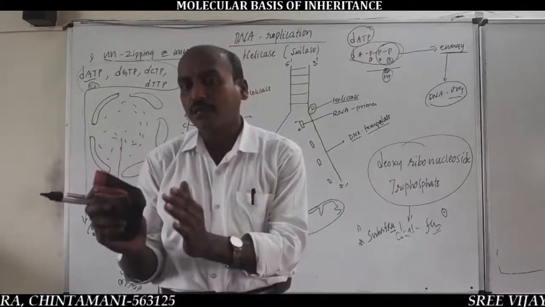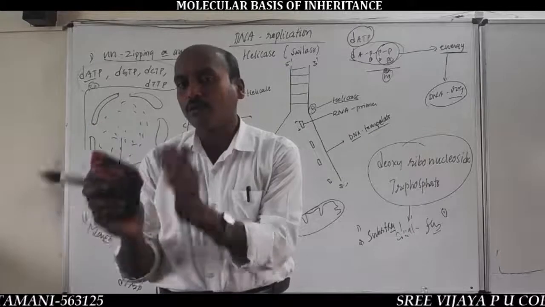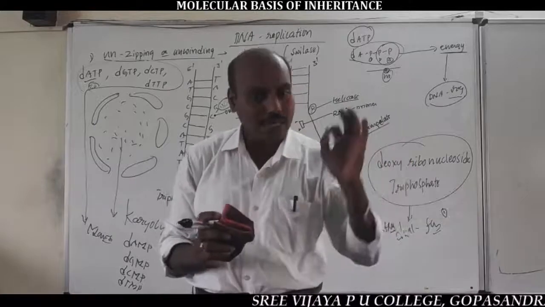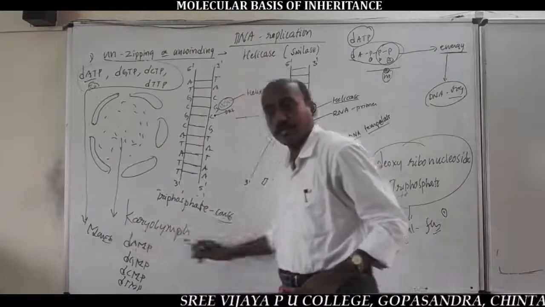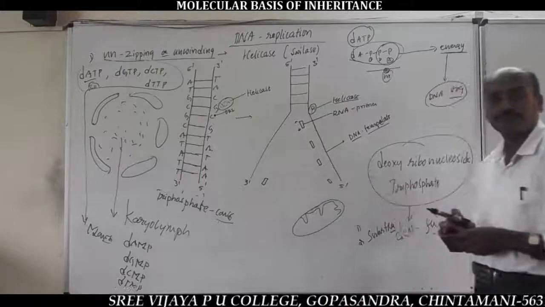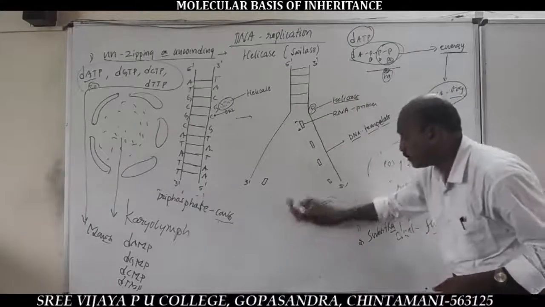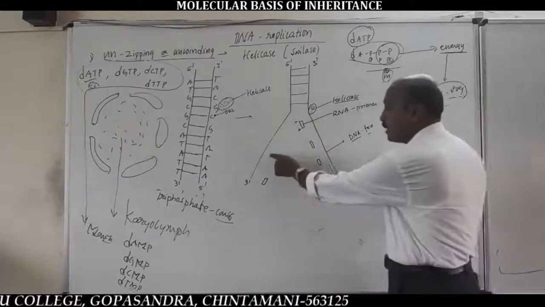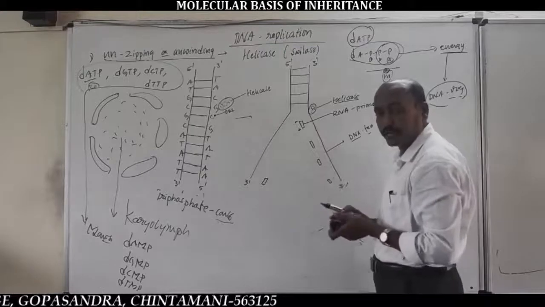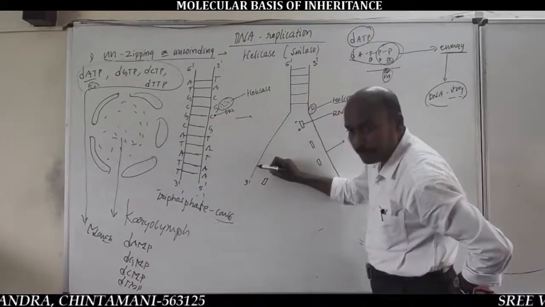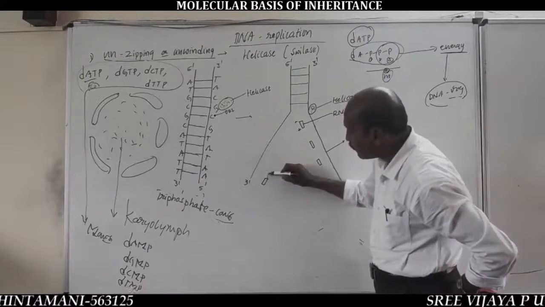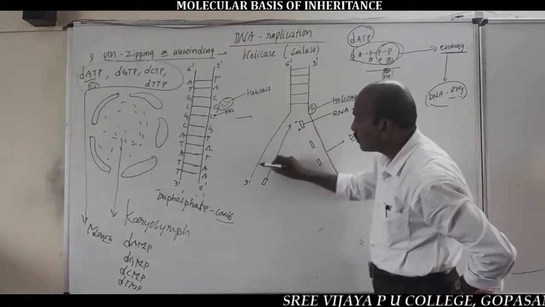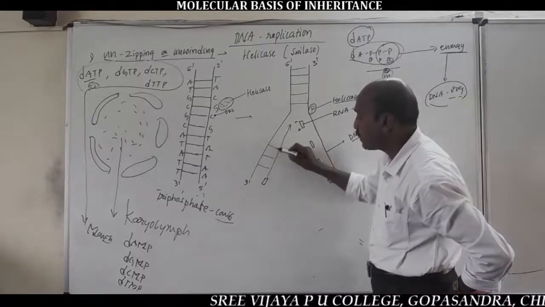So after conversion of triphosphate DNA nucleotides into monophosphate DNA nucleotides, the formation of new chains starts. During formation of new strands on the old DNA templates, very important, on one of the old DNA template strands, the addition of DNA nucleotides is continuous towards the inner side of the replication fork.